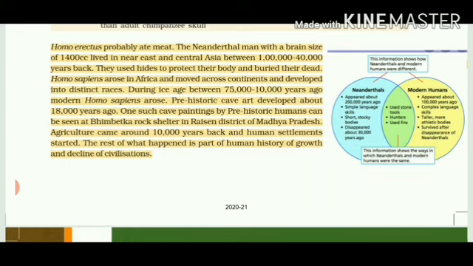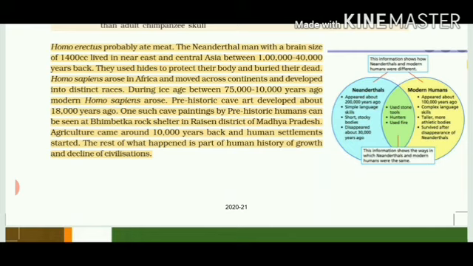During the Ice Age, that is 75,000 to 10,000 years ago, modern humans appeared, that is Homo sapiens. Prehistoric cave art developed about 18,000 years ago. It means that when humans were developing, they started the development of paint and art. One such cave painting by prehistoric humans can be seen at Bhimbetka Rock Shelter in Raisen district of MP.